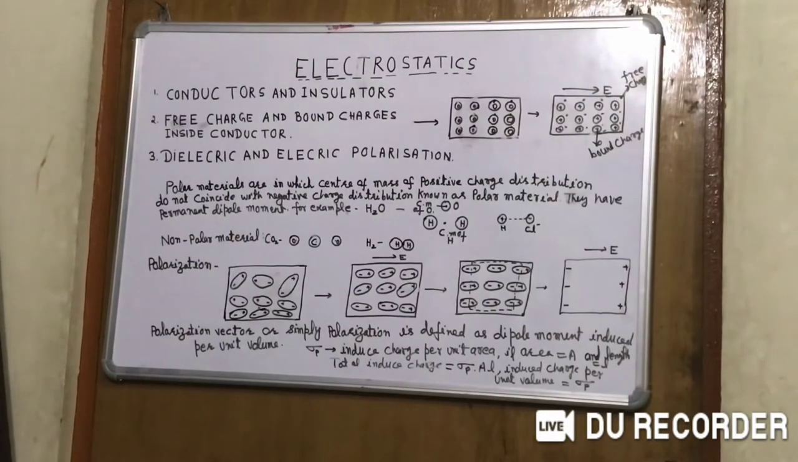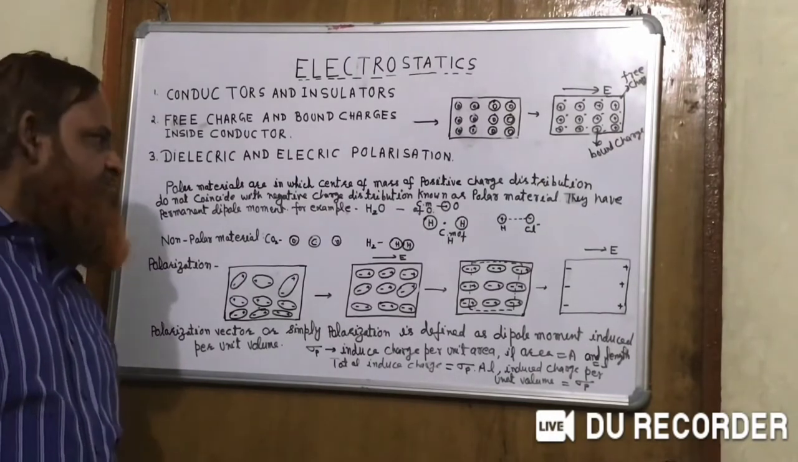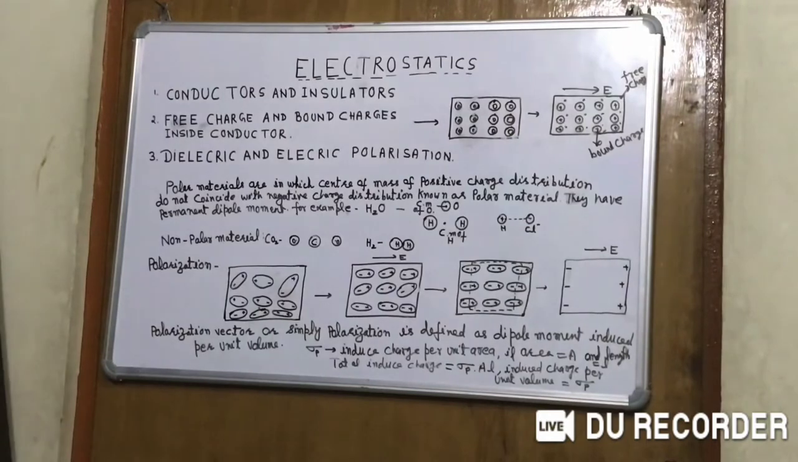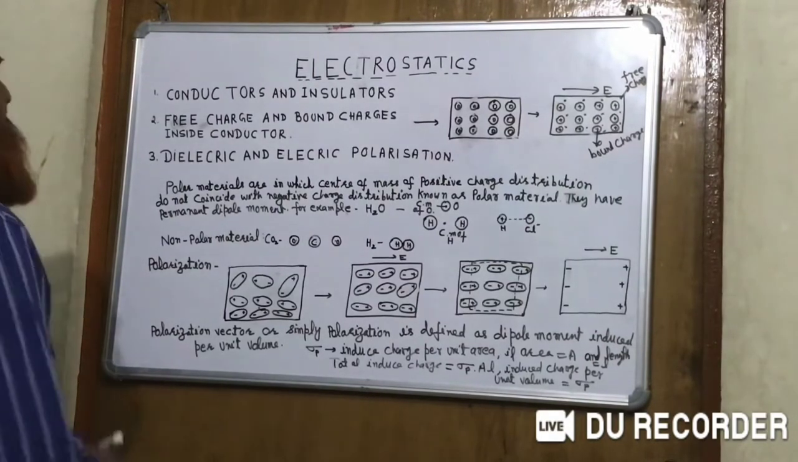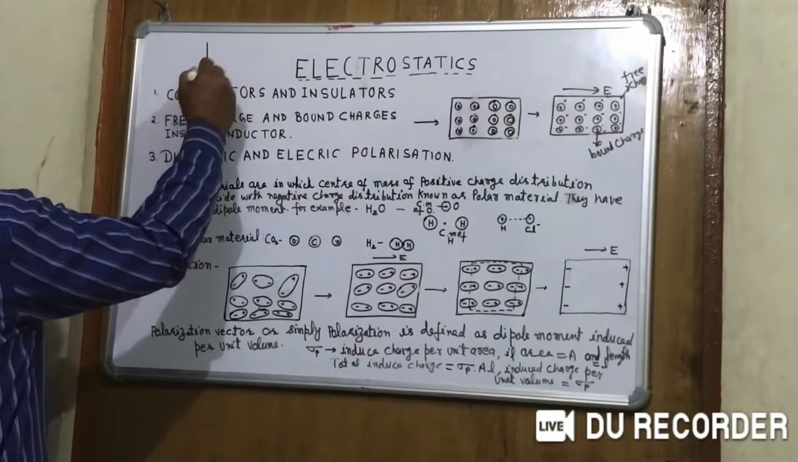The next type of material is non-polar material. In this type of material, the center of mass of the positive charge distribution coincides with that of the negative charge distribution and they have no permanent dipole moment. But when they are subjected to some external electric field, they are polarized. How are they polarized?